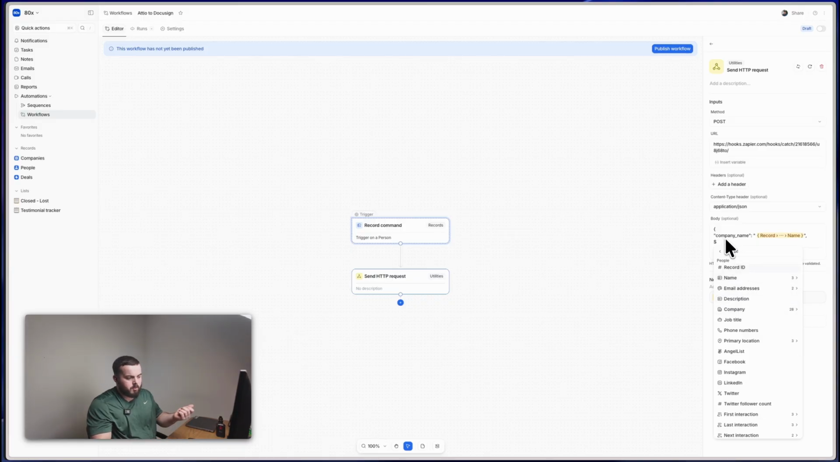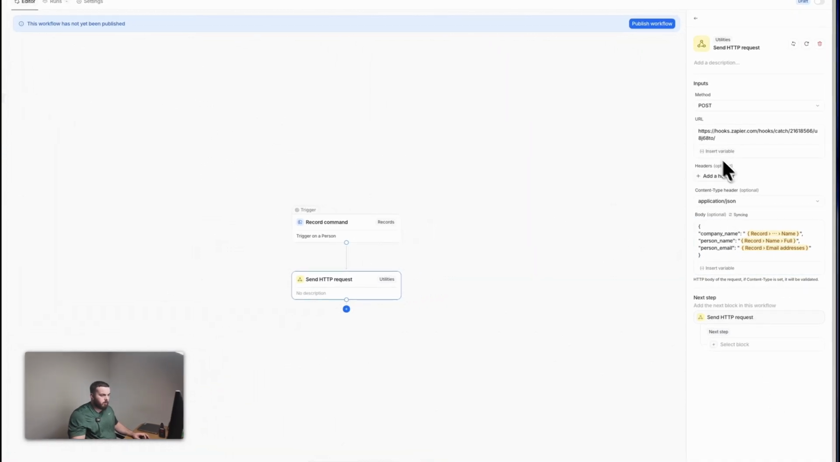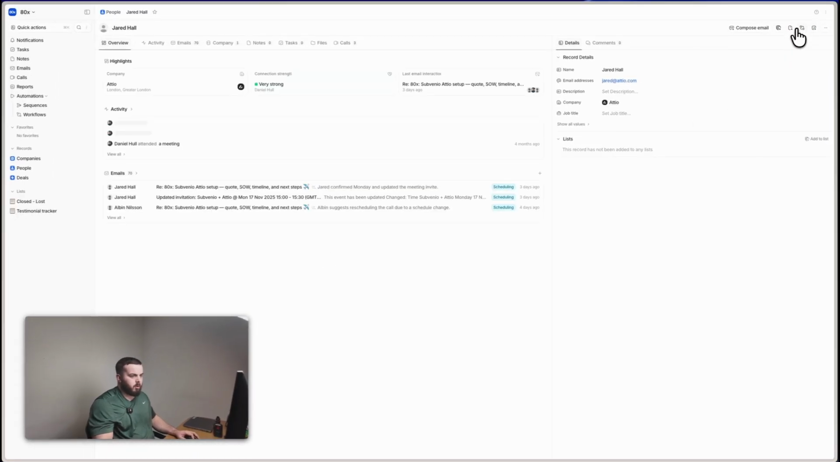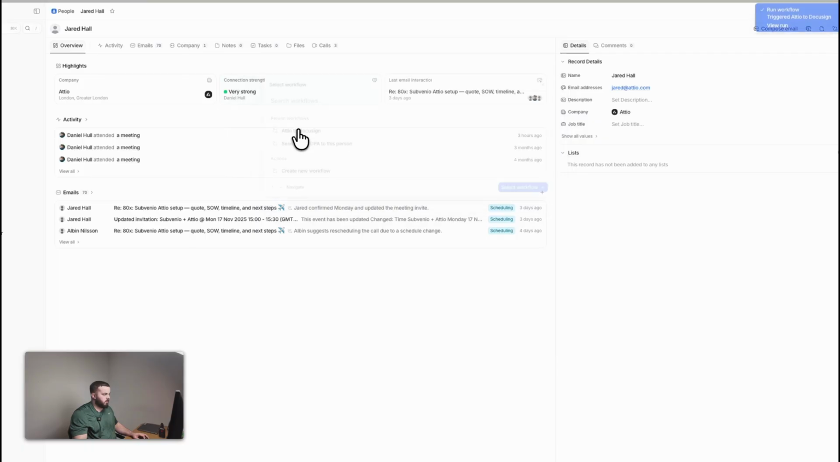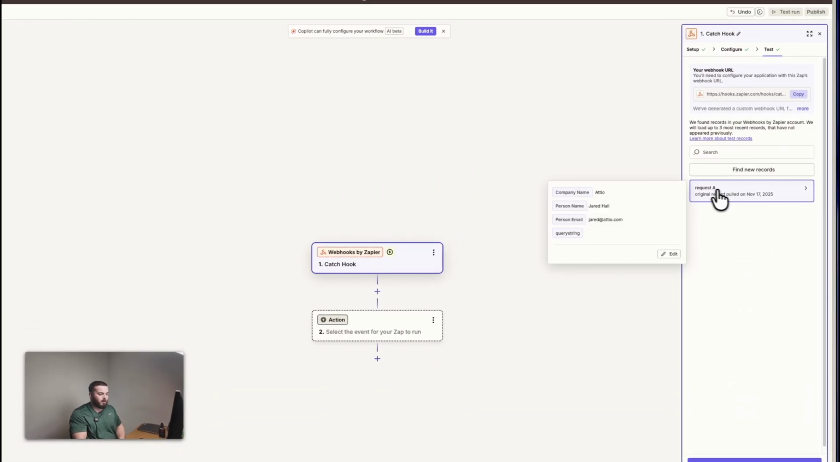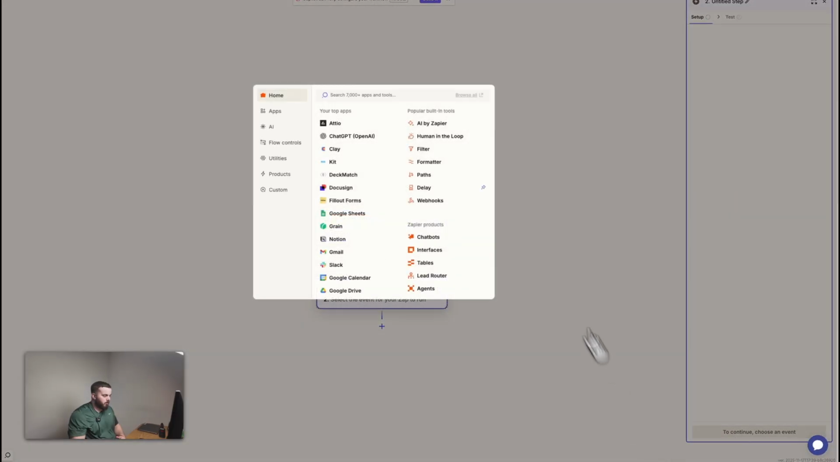And so in this case, I'm just going to send the company name, the person's email, and the person's full name. Once that's done, we've defined each of our key value pairings. We can go ahead and close the curly brackets. And then if we click publish workflow, we'll be able to test this out in Zapier. So I'm going to click on the run workflow button and then say Attio to DocuSign, jump back to Zapier, we click test trigger. Because we ran the workflow, it's sent the data to Zapier. And if I click on this request, it's now got the company name, the person's full name, and their email address. This is awesome. We can click continue with selected record.